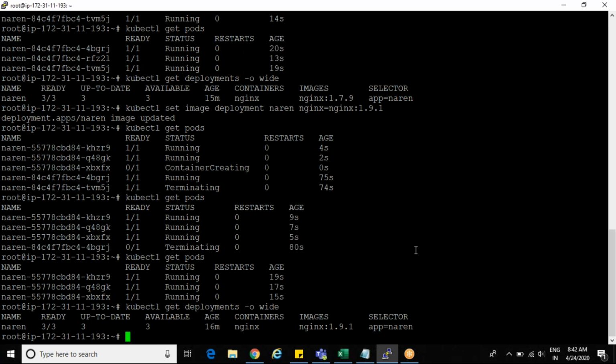All these commands are already available in our notes, guys. Don't worry. I have them in Google Drive, in the running notes. There you have all these notes. It's in Kubernetes.